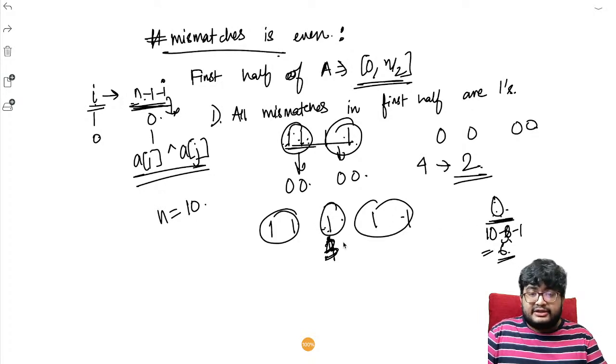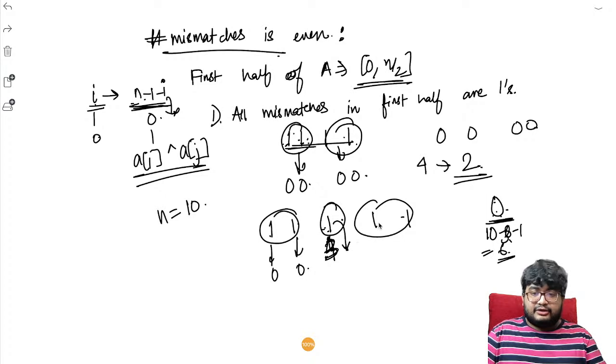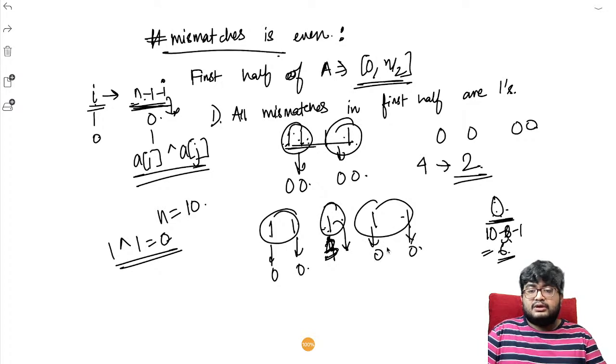So 1 XOR 0 replaces these all to 0, right? 1 XOR 1 is equal to 0, so this also will be replaced by 0. This will pair up with this and it will be replaced by 1 XOR 0, which is 1, because 1 XOR 0 equals 1.